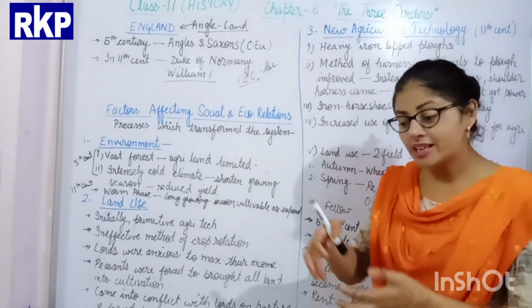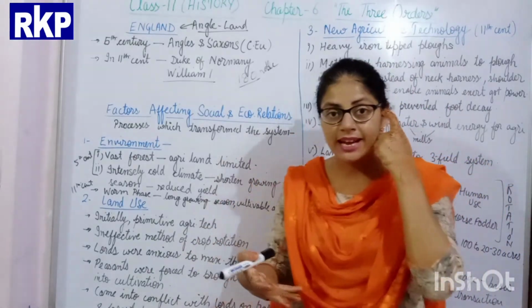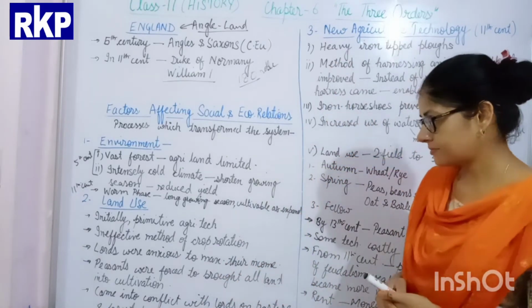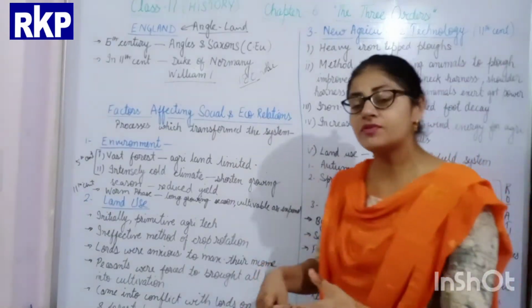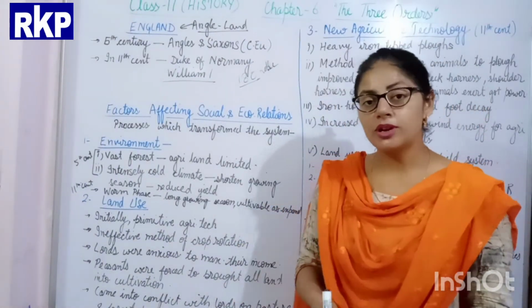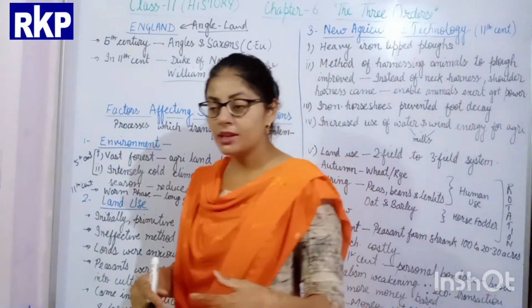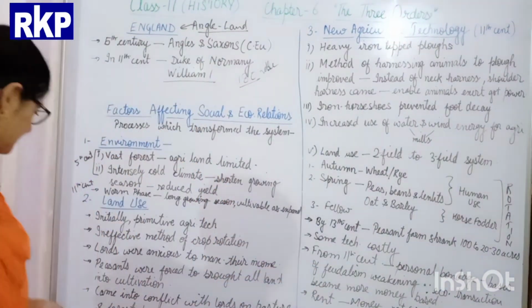When it could not dig the soil from a deeper side, it could not make the soil cultivable. Because of this ineffective method, obviously in the early time the crop production was low. The technology used for crop production was primitive.